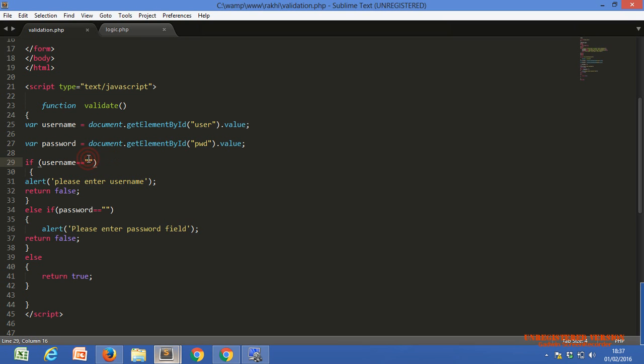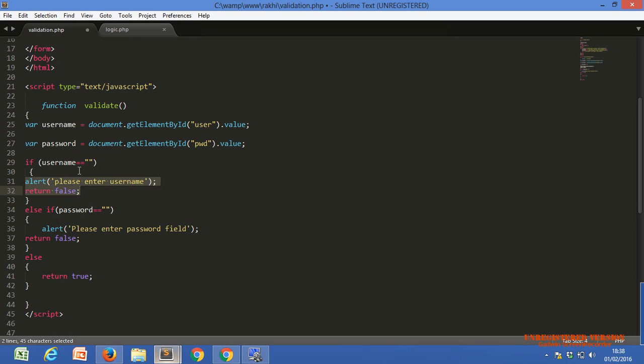If you use a space, then the space is one character. So we are checking whether our username is blank. If yes, then this condition is true, and the code inside the if condition will be executed.